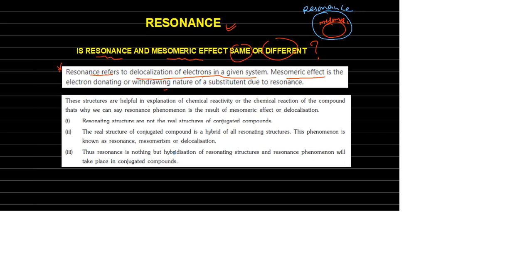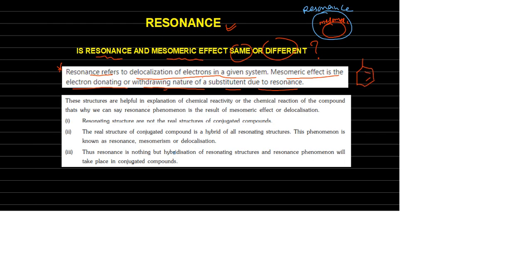Mesomeric effect is the electron donating or withdrawing nature of a substituent due to resonance. Due to that resonance, an atom or a group of atoms is either donating or receiving electrons. That atom or group of atoms is known as the mesomeric group.